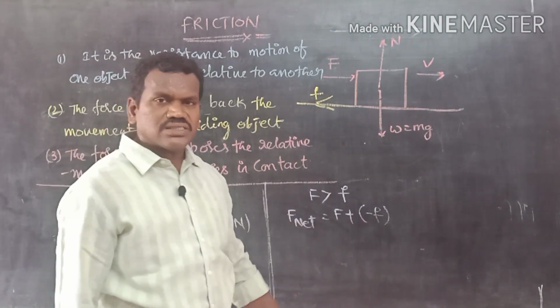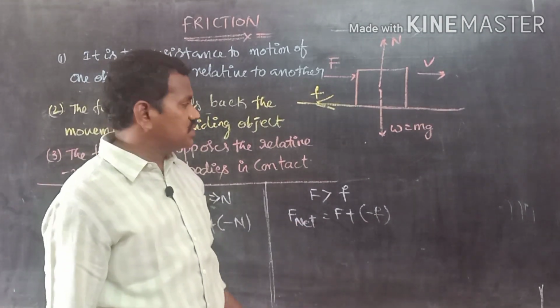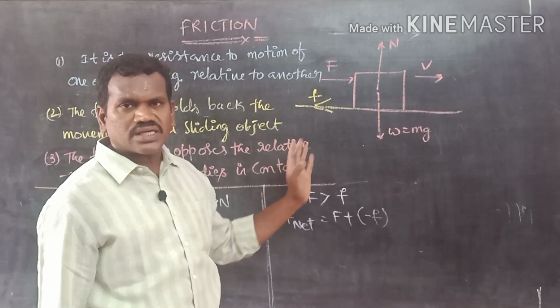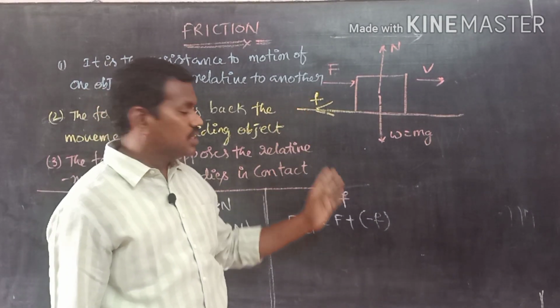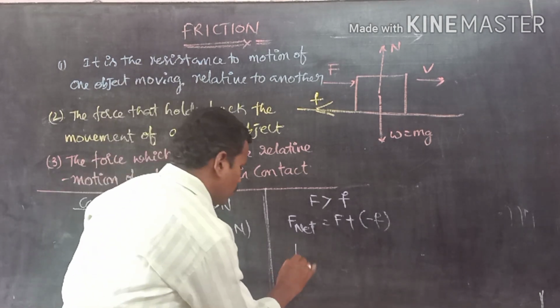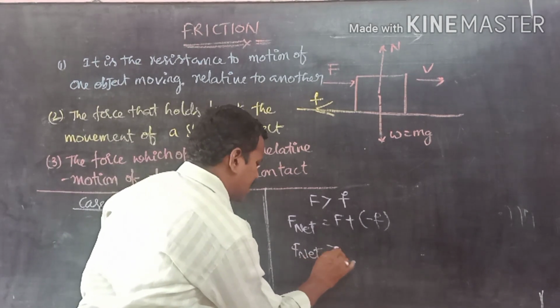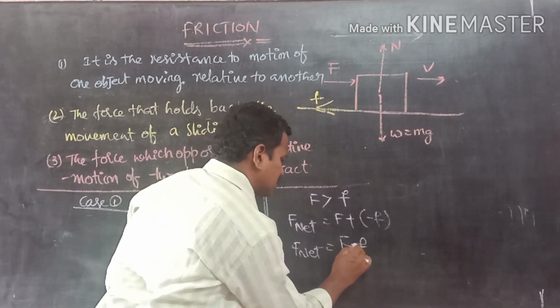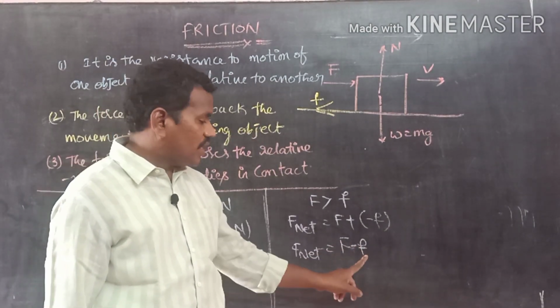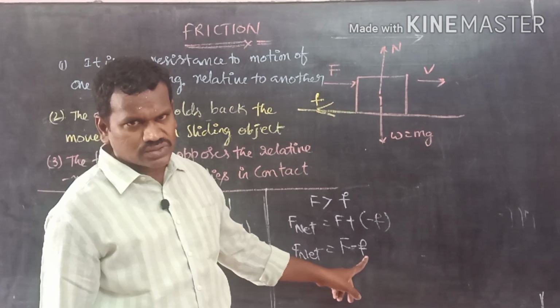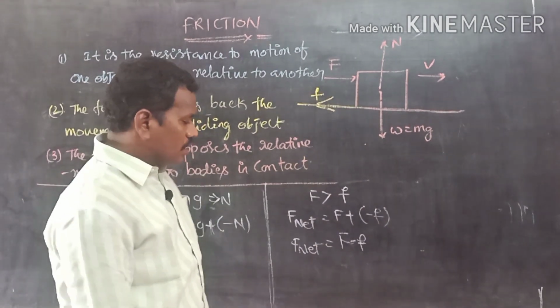Why do we take minus? As per the sign convention, it is in the opposite direction, as we already explained in free body diagrams. Now F net is equal to capital F minus small f. What is capital F? The applied force. What is small f? The frictional force.